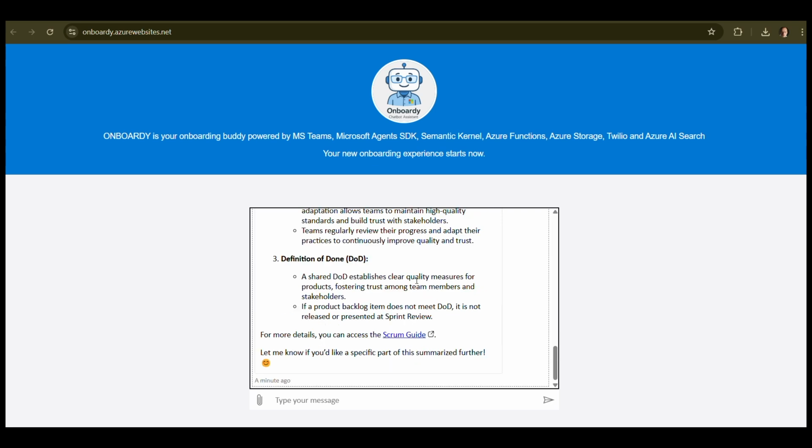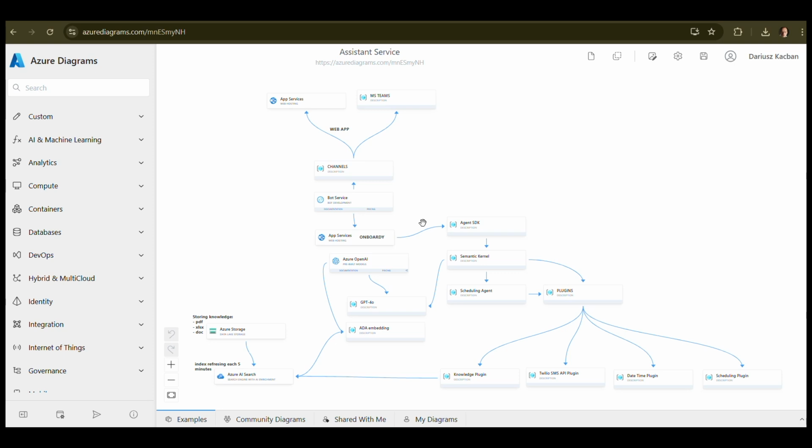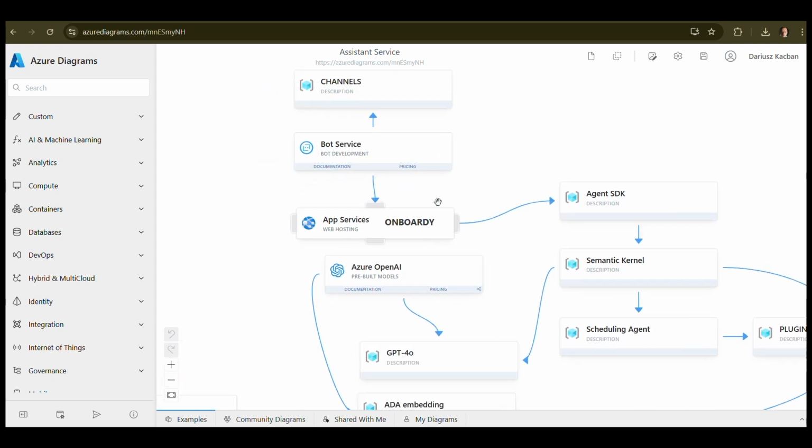Okay, after seeing proactive messages from Onboardy, let's switch to the architecture of the system. This is the diagram of our application. Our Onboardy is here.